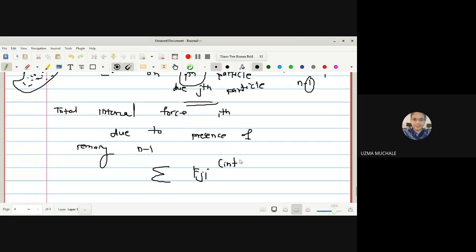We can say it is fji internal, j running from 1 to n minus 1. By n minus 1 you can write up to n also, because fii will be 0, the force acting on itself will be 0.